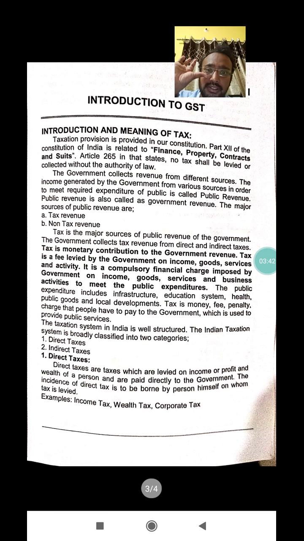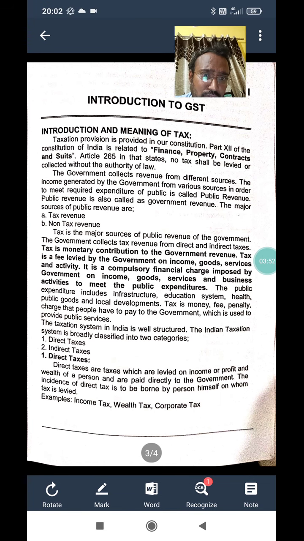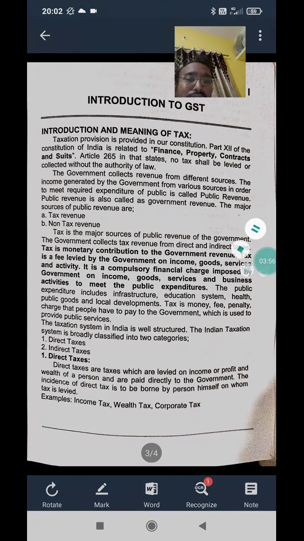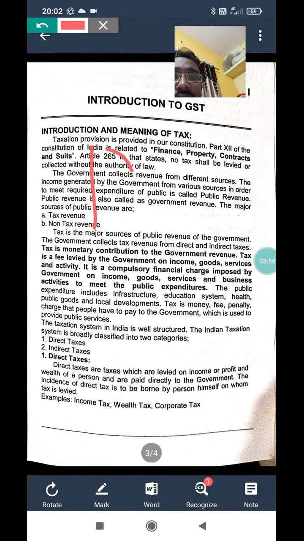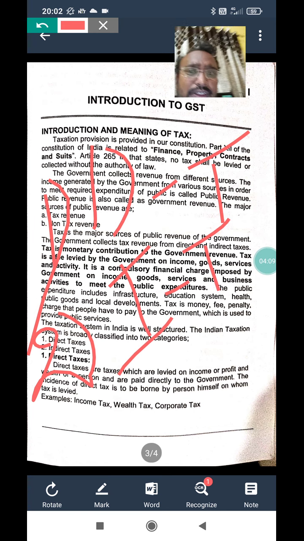So in simple words, tax is a revenue to the government for better developmental activities. Here mainly two types of tax are found normally in India. The first one is called a direct tax, and the second one is called an indirect tax.